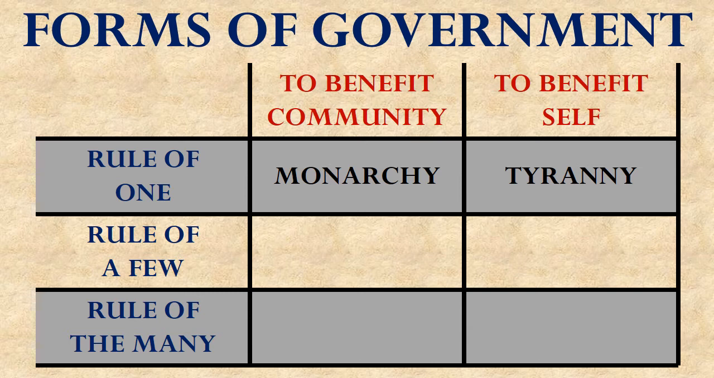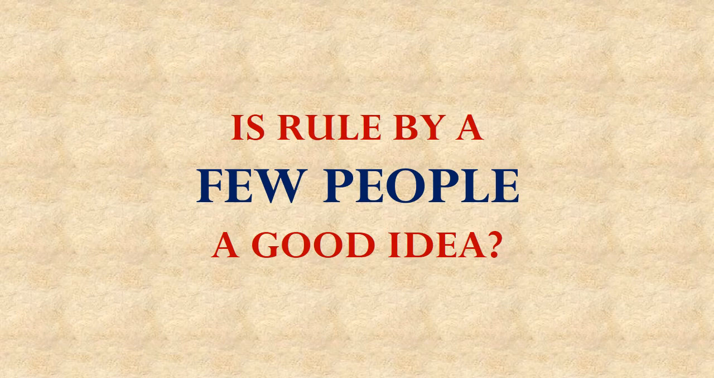In this lesson, we'll examine the possible outcomes of rule by a few people. In our next lesson, we will consider rule of the many. When we think of rule by a few people, a council or a congress may come to mind. Is this rule by a few people a good idea or a bad idea?